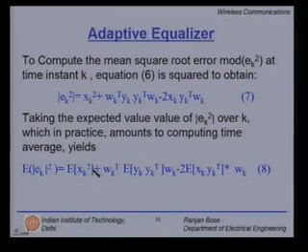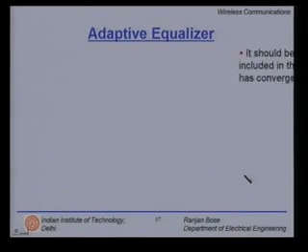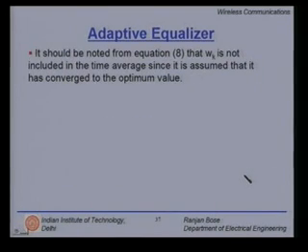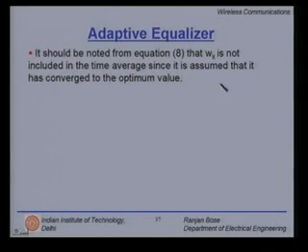Expected value of x_k squared plus w_k transpose, we assume this is out of the expectation operator, expectation over time, because we expect the weights have converged, times y_k y_k transpose. So, this is what we measure, so it is easily available to us, w_k, minus expected value of x_k y_k transpose complex conjugate w_k. It should be noted from equation 8 that w_k is not included in the time average, since it is assumed that it has converged to the optimal value.